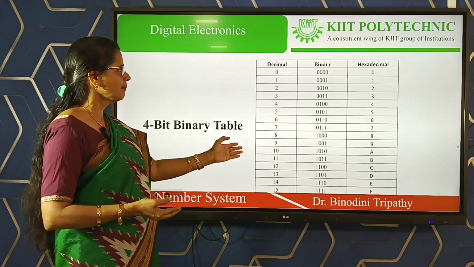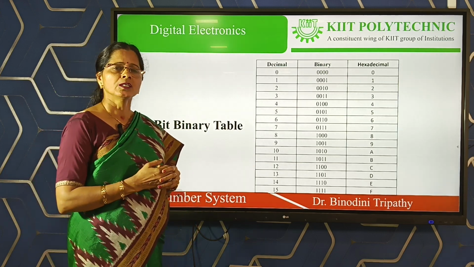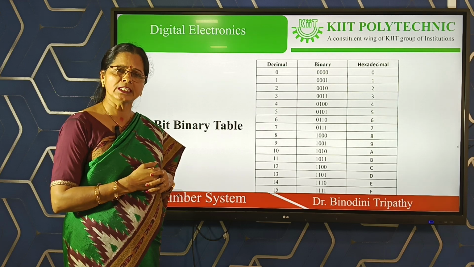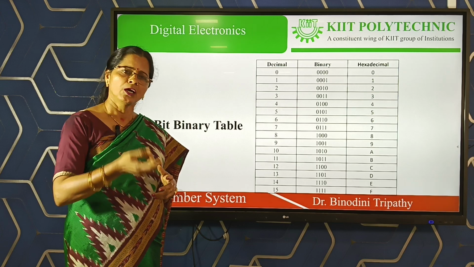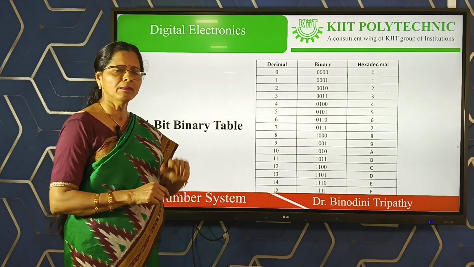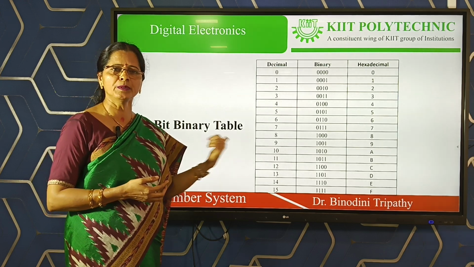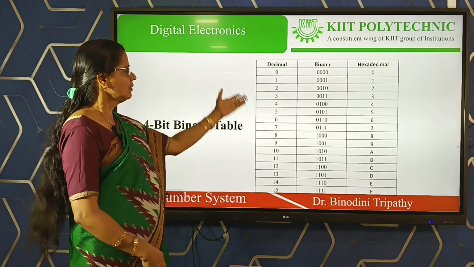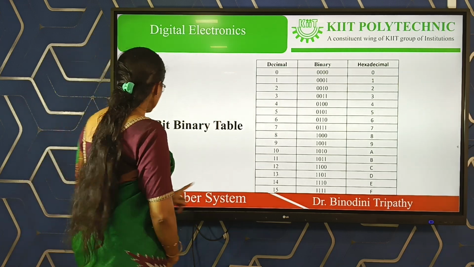So before that, another piece of advice or suggestion for you. Suppose you are well known about the conversion. Is it possible for any device explanation or for any device design, that always we take the conversion format? No. So how do we remember easily and recall the 4-bit binary, 3-bit binary, 2-bit binary immediately? So these three tables will be helpful for you, and you can remember like this.